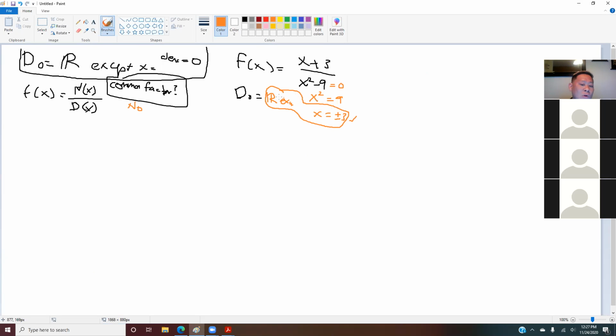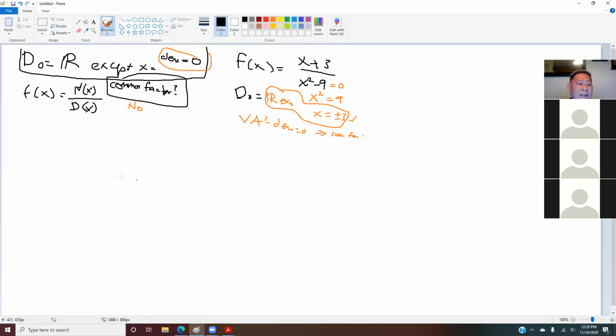So make sure you guys know the difference between the domain and the vertical asymptote, because the vertical asymptote is also denominator equals to 0, right? Wait a minute, these two are the same, but don't forget, for the asymptotes you have to do the common factor first before you find the vertical and the horizontal. I know they look the same. Both of them are denominator equals to 0, but one of them you have to do the common factor first, the other one you do not. Questions with this one?